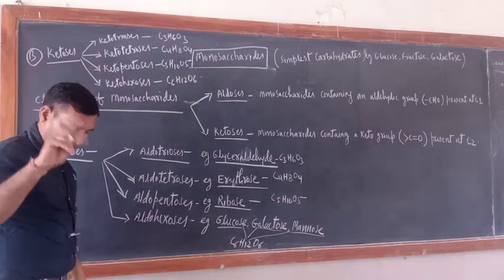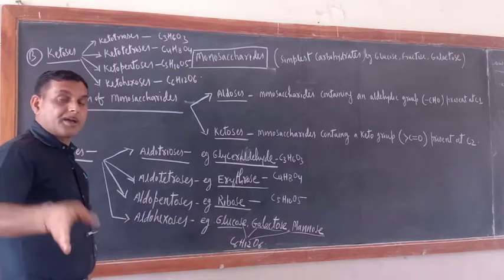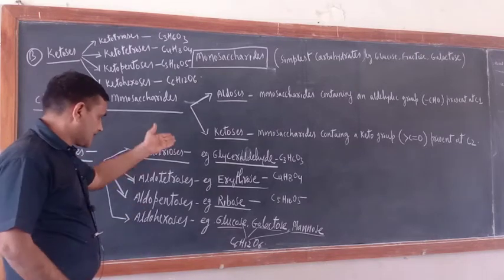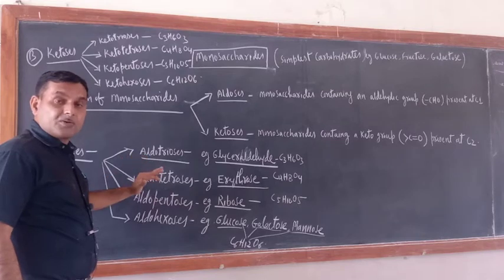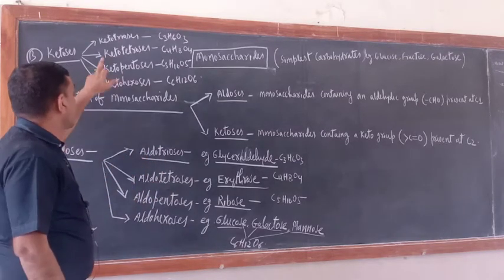Ketotriose means along with the ketonic group 3 carbon atoms are there; the ketonic carbon atom is also included in the 3 carbon atoms. In the same way, for aldoses with 5 carbon atoms, the aldehydic carbon atom is also included.